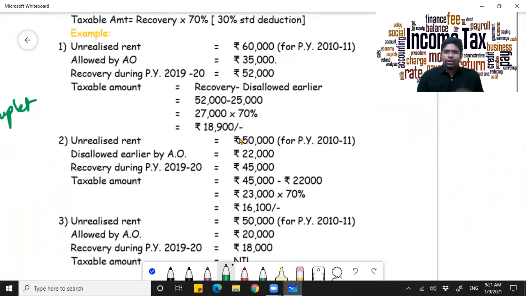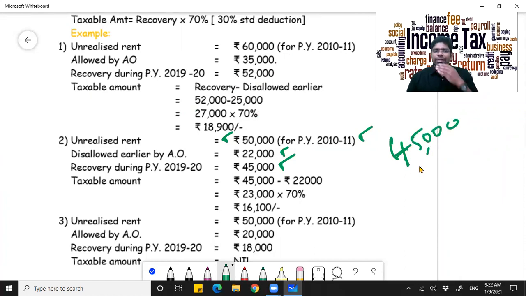Now the same example continues with a little modification. Now you have an unrealized rent of 50,000. The assessing officer is disallowing 22,000. Then you have recovered 45,000. Now, what is the taxable amount? How much did you recover? You have recovered 45,000 in the year 2019-20, that is in the subsequent year.